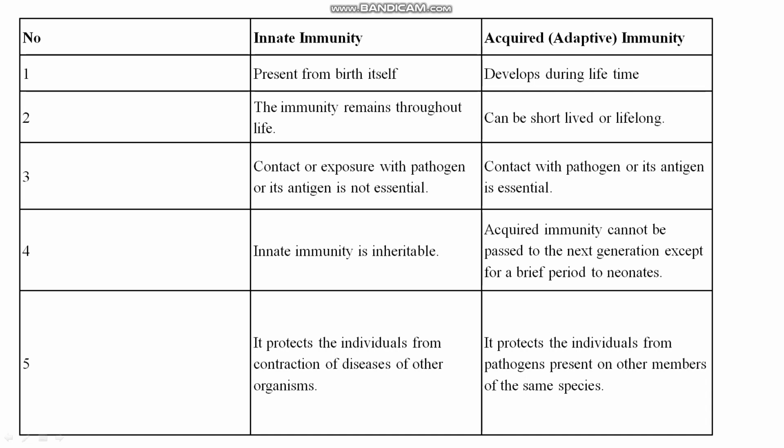Innate immunity is inheritable, means it will pass to the next generation. But acquired, as you know, totally depends on the type of foreign particle, or it develops after the birth. That's why this is acquired immunity, and that's why this cannot be passed to the next generation. So innate protects the individual from contraction of diseases of other organisms. Acquired immunity protects the individual from pathogens present on other members of the same species. Clear? So this is all about the difference between innate and acquired immunity.